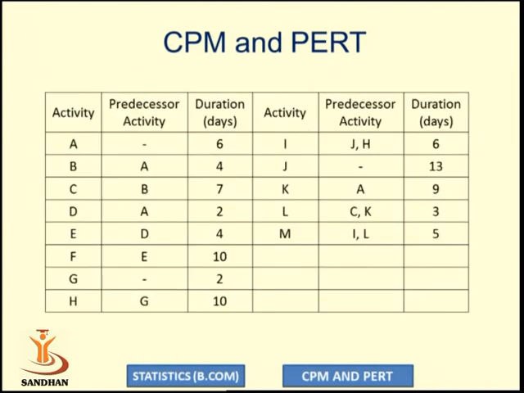Let us see how to determine the critical path for the given example. Here we have the activities A, B, C, D up to activity M, and their predecessor activities are given with the duration of the activities in days. So let us first draw the network diagram using the given precedence relationship.